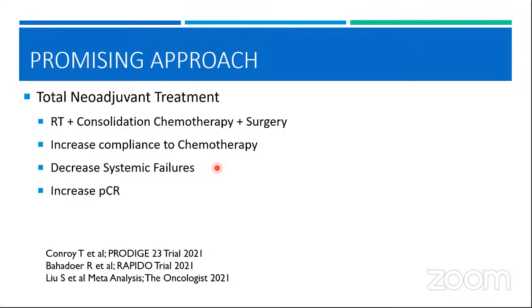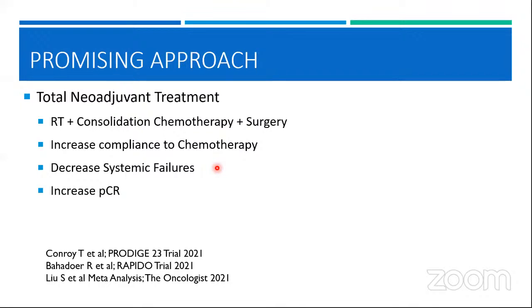The reason being, one is because of the poor compliance to systemic adjuvant chemotherapy after radiation and surgery, and other because it is a disease which is having a systemic spread as well.